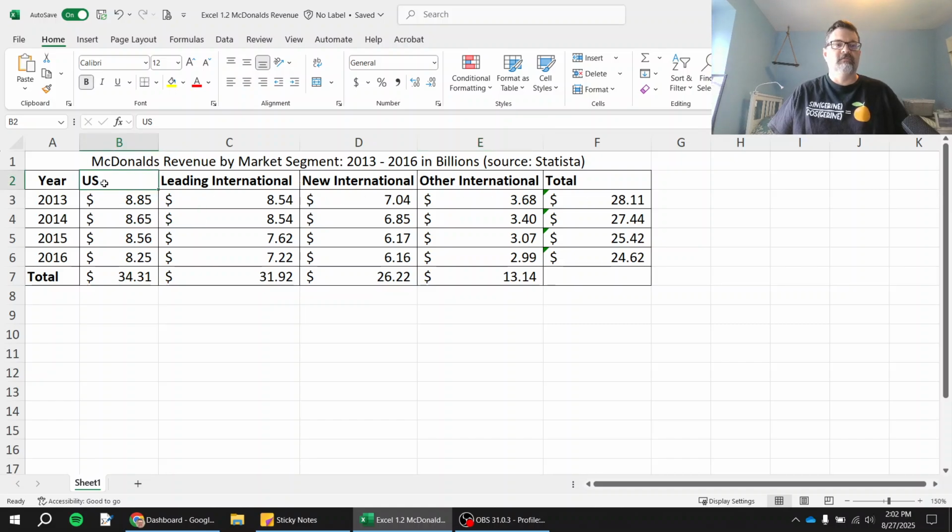All right, so the McDonald's restaurants that are in the United States, what kind of money was taken in by them. And then we have 3 different international markets. So all the other McDonald's stores sorted into leading internationals, which I take to mean the more substantial, the more historically solid markets, new international markets, locations that are growing in terms of McDonald's restaurants and whatnot, or maybe everything, and then other ones that don't fit those 2 categories.